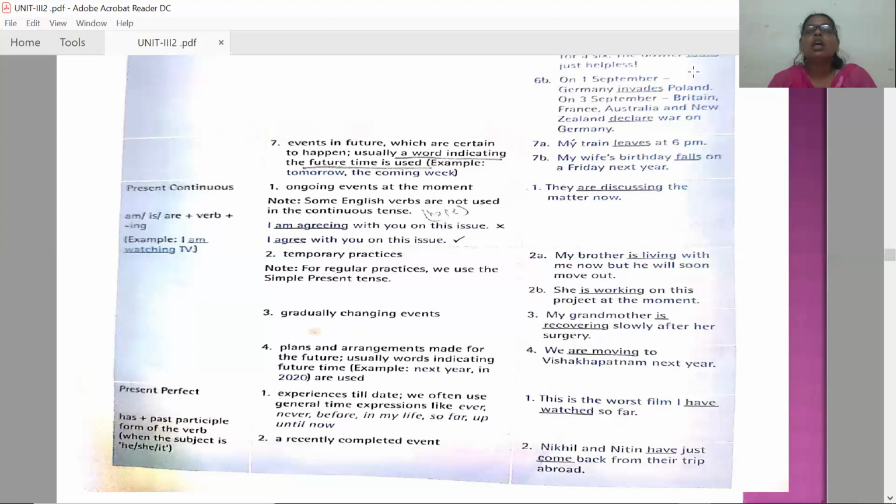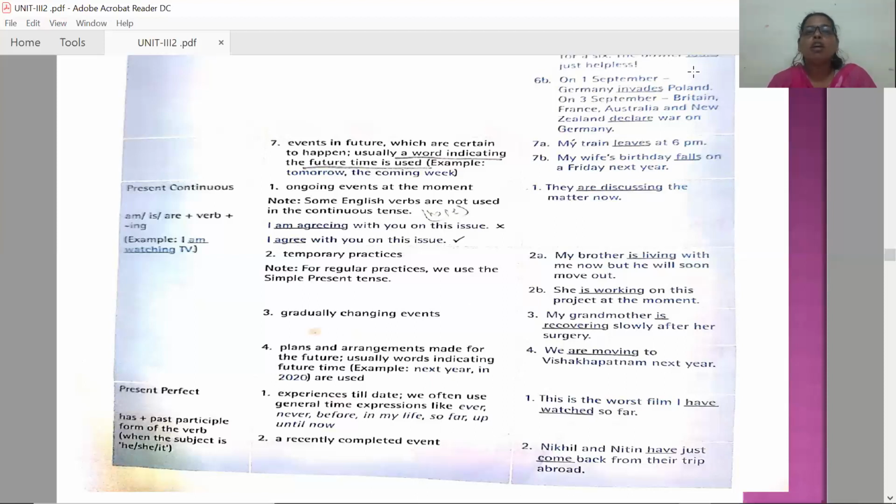So these are usages of present continuous tense. This present continuous tense can also be called as present progressive tense. So structure is am or is or are plus verb ing form, like I am watching, I'm eating, I'm dancing, I'm teaching, you are listening, he is reading.